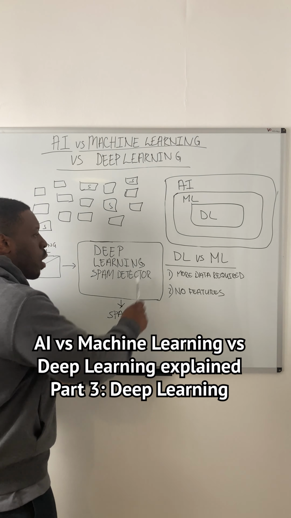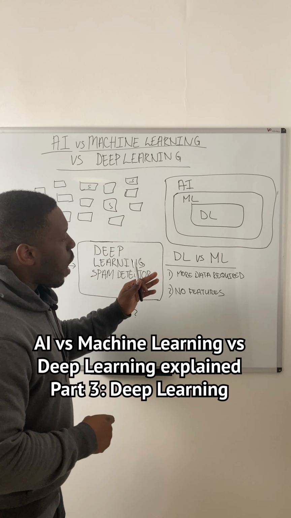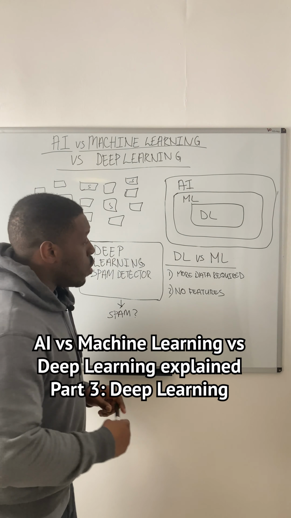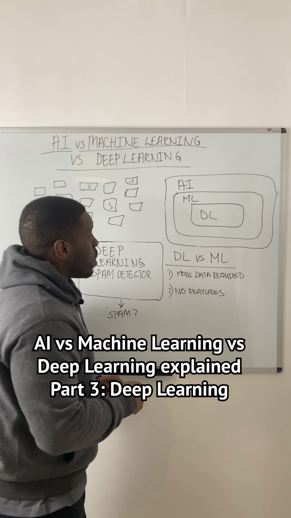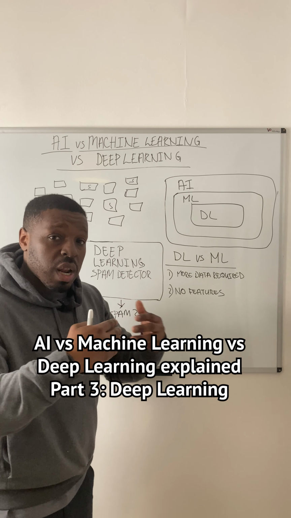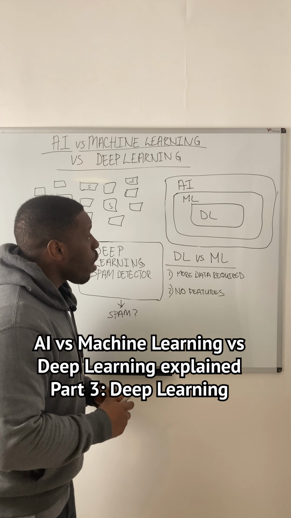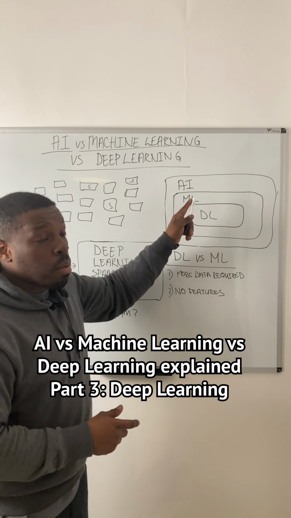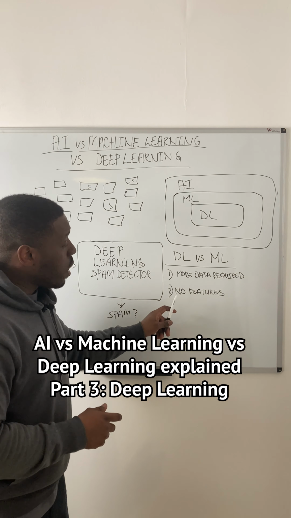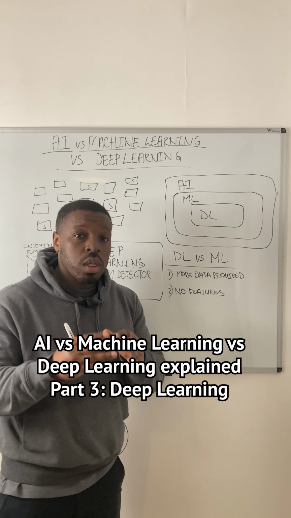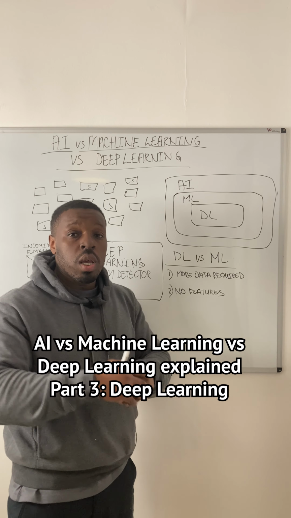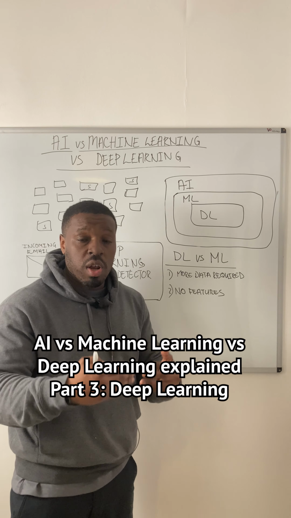So let's summarize it here. How deep learning differs from machine learning is that, number one, you need a lot more data to teach a deep learning system to make classifications, way more than you would need in a classical machine learning case. And as I said, you don't need to tell it exactly what elements to use to make the classification. It will figure out the patterns that are relevant itself.